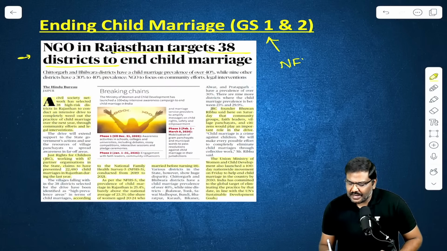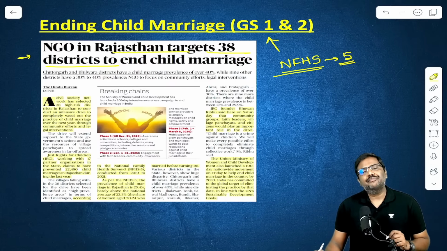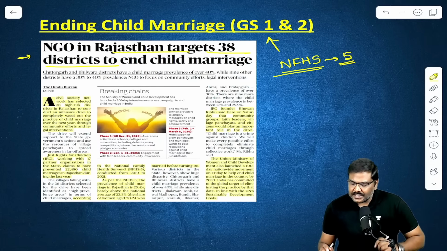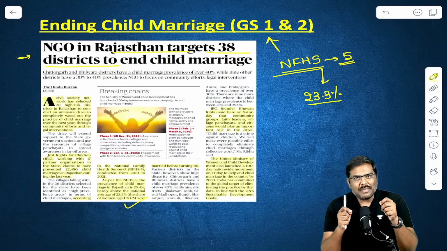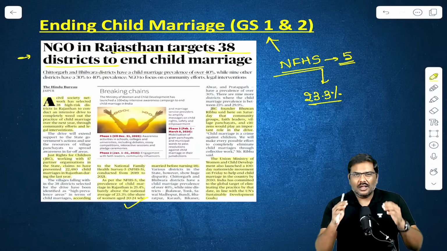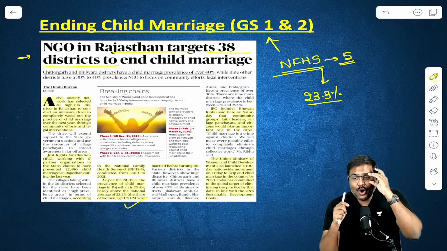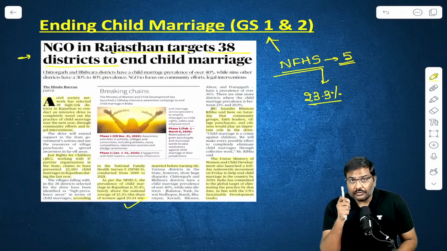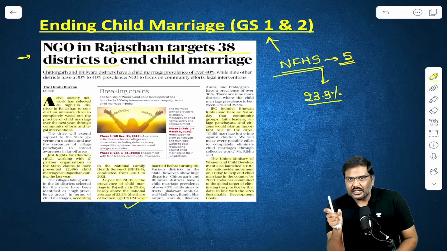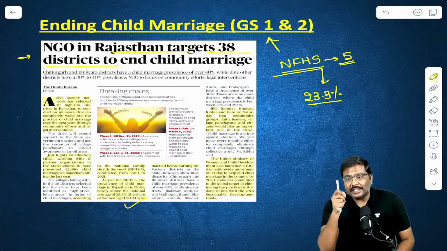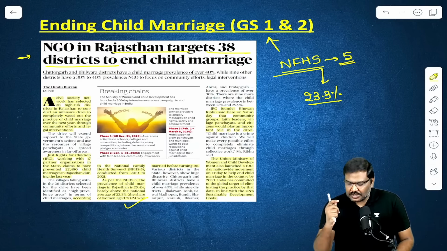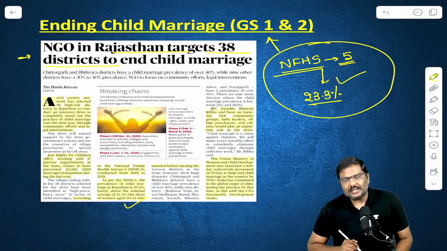According to National Family Health Survey 5, NFHS 5, in India, 23.3% of the women aged between 20 and 24 were married off. 23.3%. Almost, I'm just rounding off the number, almost a fourth of the women aged 20 to 24 were married off before they turned 18 years of age. So this is the data point. Please memorize this particular data point.